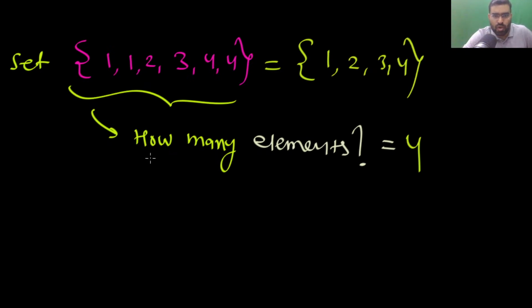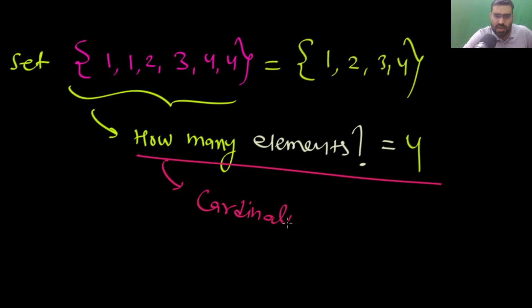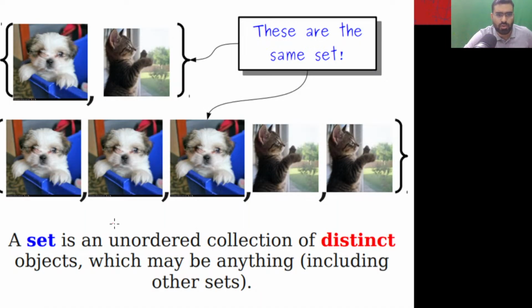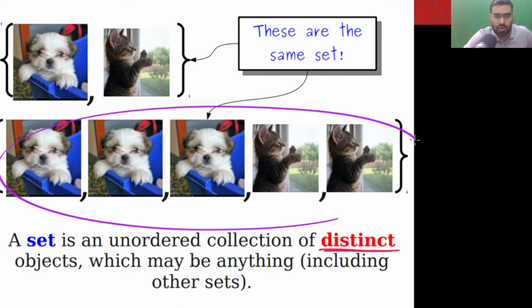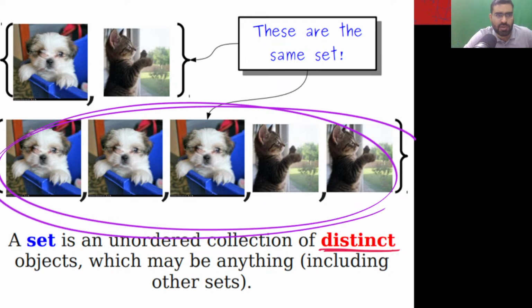The number of elements in a finite set is called its cardinality. So the cardinality of this set is 4. Now let's move on. These two sets are the same because duplicates do not matter. A set is a collection of distinct elements, so we ignore duplicates. These two sets are basically the same, and the cardinality of this set is 2. Remember, only 2 elements are in this set.